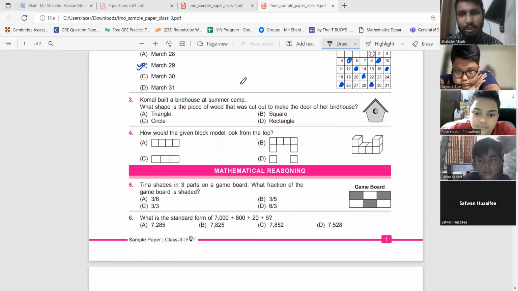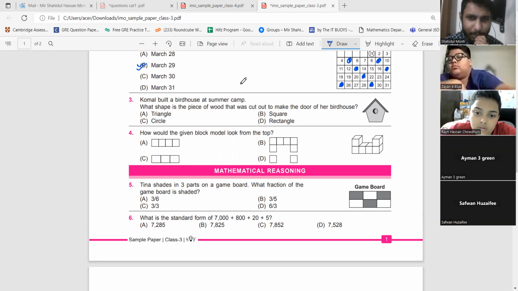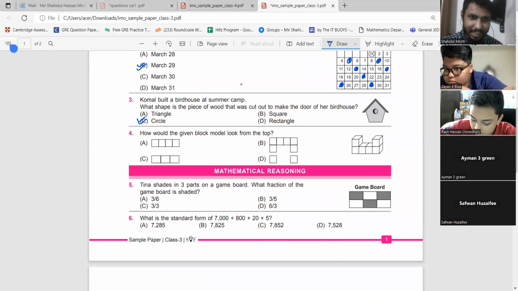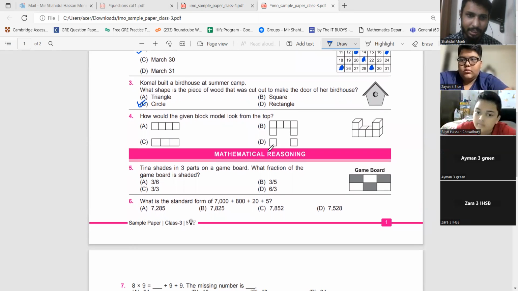Komal built a birdhouse at summer camp. What shape is the piece of wood that was cut out to make the door of her birdhouse? Circle. Oh, it's a very easy question. Please, students, rather than saying the answer, it is better if you write the answer so that there is less disturbance. I am checking your answer.